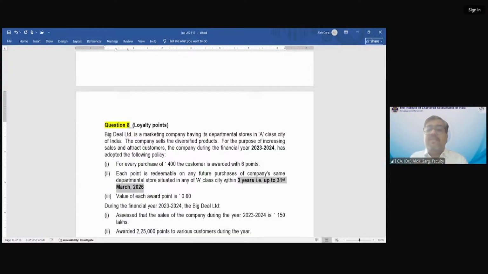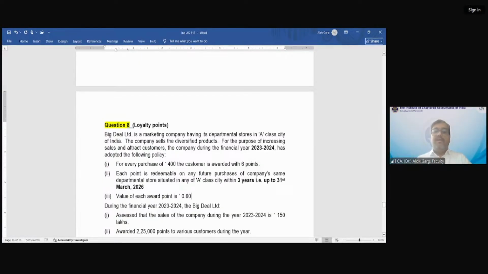Okay. So this company has taken this policy in 23-24, and these reward points can be utilized up to 31st March 2026. Value of each reward point is 60 paisa. So what is the value of this 6 reward point on every 400 rupees purchases? 3 rupees 60 paisa. 60 paisa multiplied by 6 is 36. So 3 rupees 60 paisa.